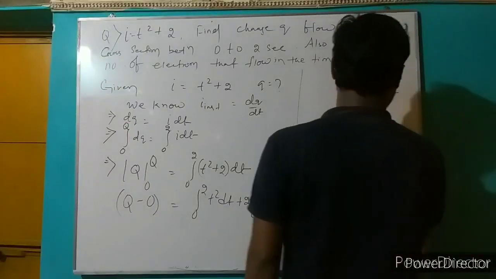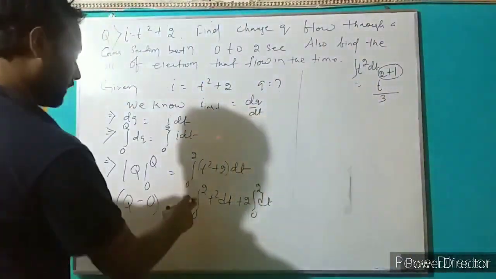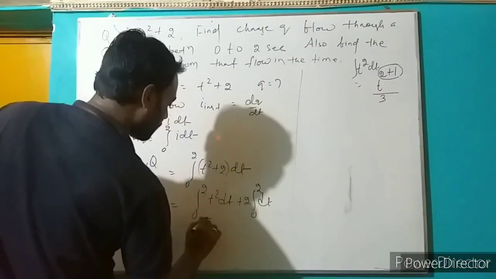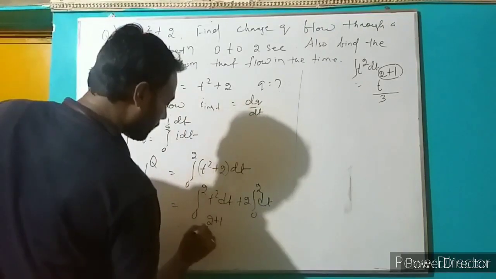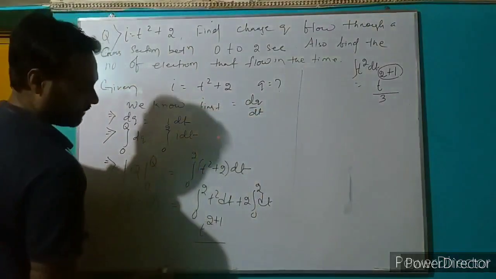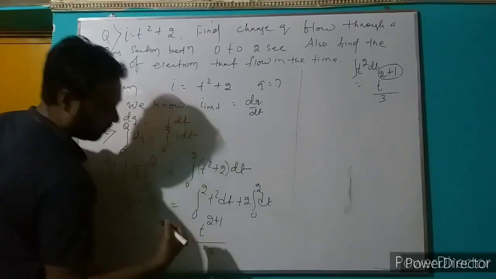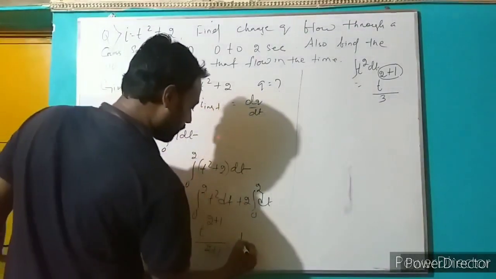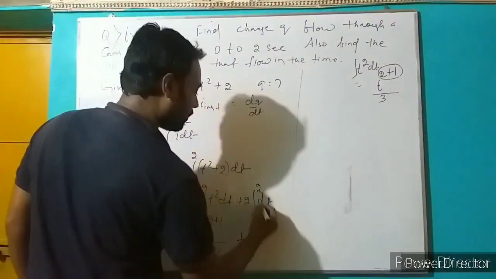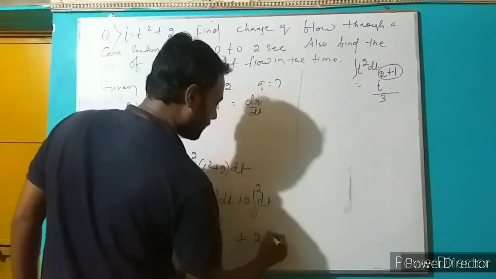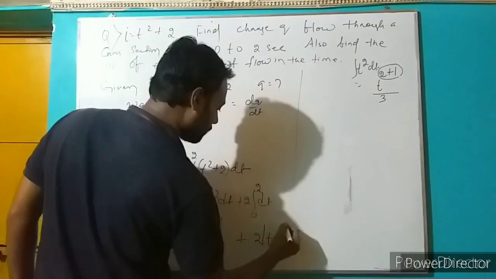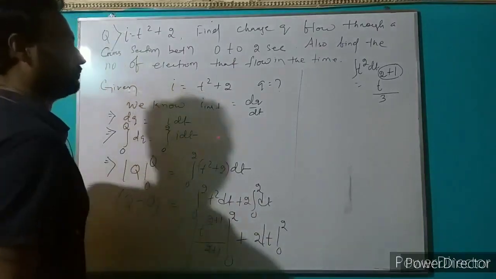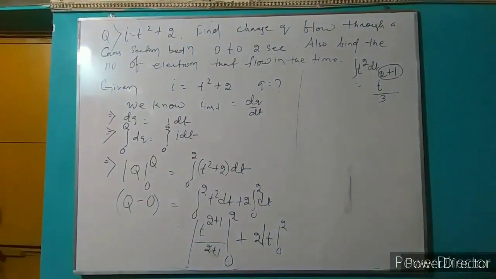So this is the formula: the integration of t square dt is t to power 3 divided by 3. Is it clear? Plus 2 dt, whose integration is 2t, with lower limit 0, upper limit 2. Clear?